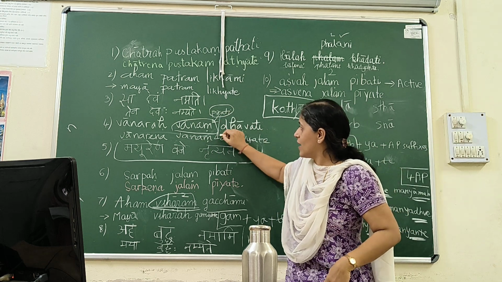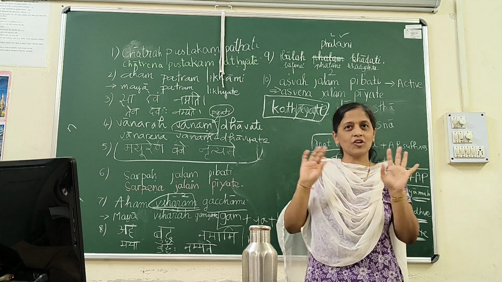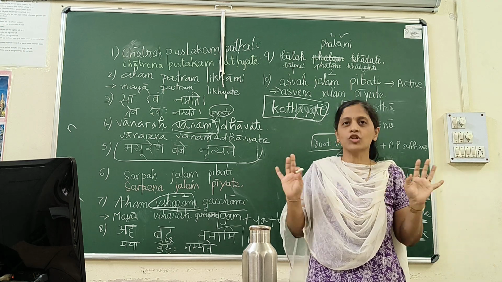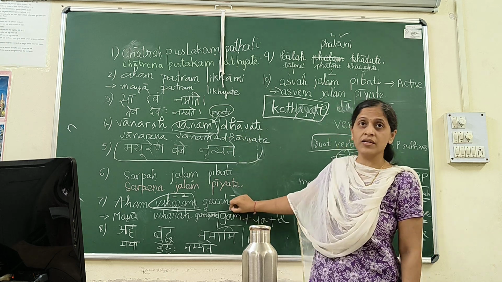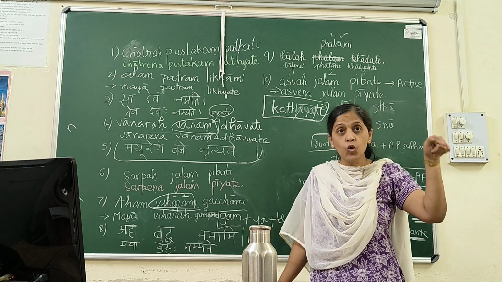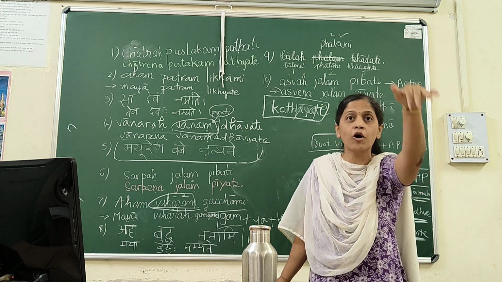So even if it is again here, it will not change. Accusative will stay accusative because it's not an object. It's not an object there. And in Gachami, in Sanskrit, to go is object oriented. Where do I go? That place is my object.